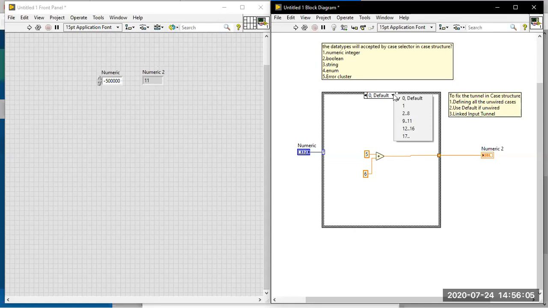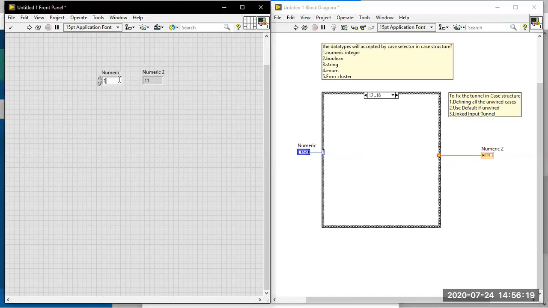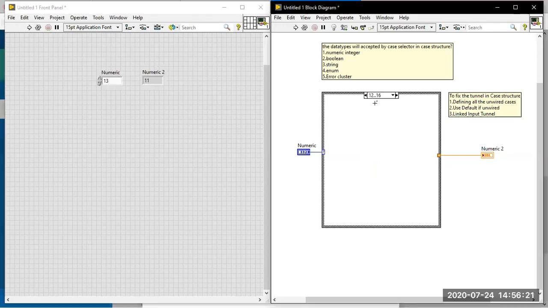But what is Use Default If Unwired? The case value is defined, but the tunnel is made a use default tunnel. At that time it will check whether the case is available or not. Yes, the case is available, say 13. The default value for numeric will be 0, for boolean it will be false, and for string it will be an empty string.